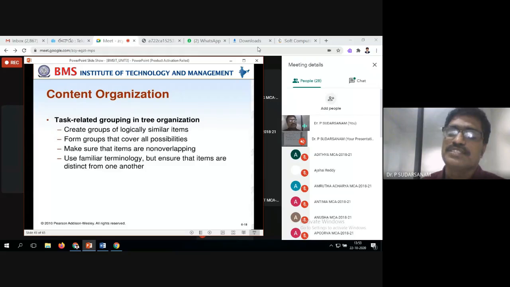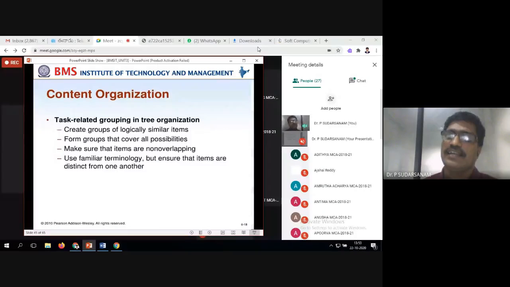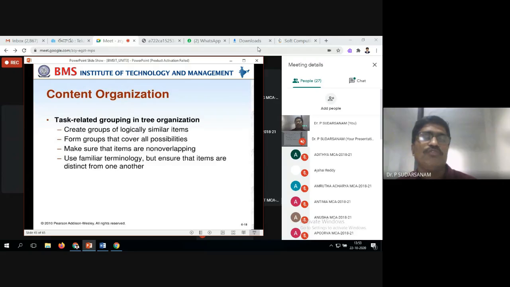So logical similar items means you have one tree structure with sub items. For example, take faculty members, and even individual faculty members: what is their experience, what is their expertise, which area they are working in, all these things in structures one by one. That is creating groups of logical similar items. The second one is to form groups that cover all possibilities.